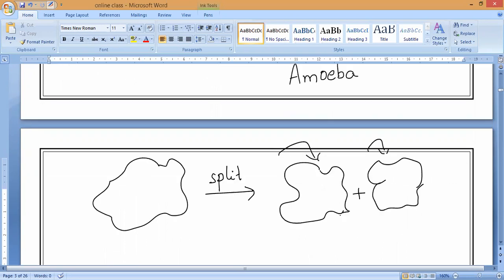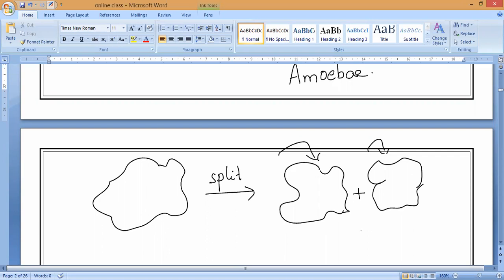Is it yes or no, guys? That is what you have to remember. So if we take amoeba, AMOEBAE, this is the spelling. Is it yes, guys? So by amoeba, what will happen? Amoeba reproduce just by splitting into two parents, and they will form two new amoebas. Again, these two new amoebas will split into two more, like that, continuing by splitting. So this is the reproduction method in the amoeba.